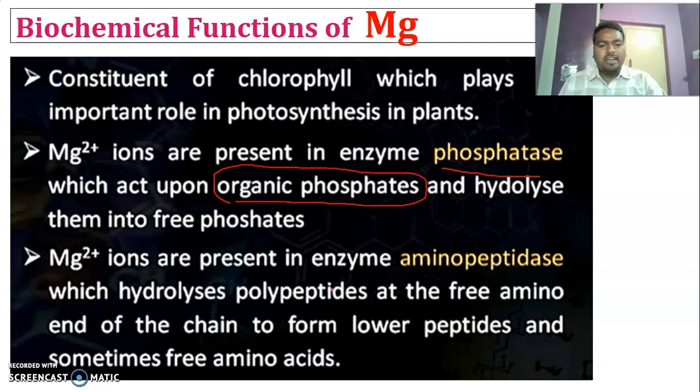And there is another enzyme like aminopeptidase. This is another magnesium dependent enzyme which hydrolyzes the polypeptide at a free amino acid end of the chain to form lower peptides and sometimes free amino acids. That means proteins are made of amino acids, and the proteins are converted again into amino acids, so that is called degradation of protein. This magnesium dependent enzyme is helpful for degradation of protein.